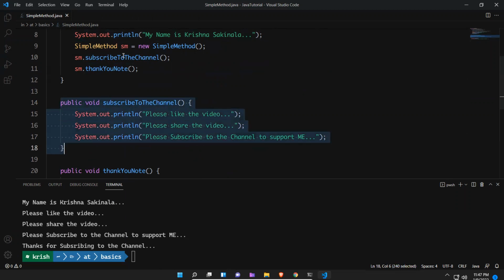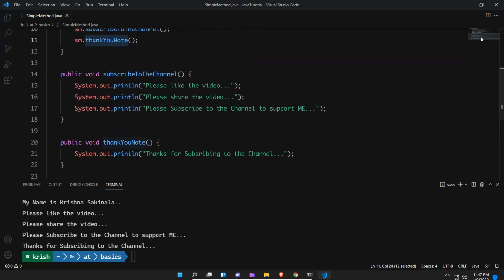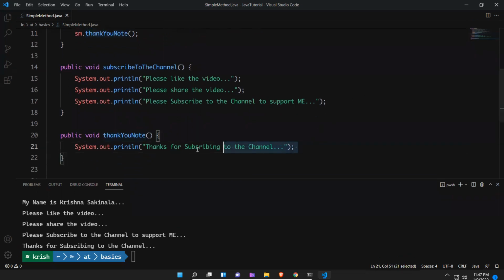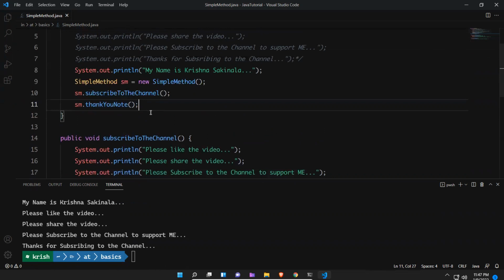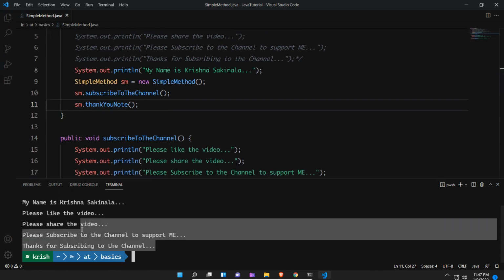So it will go back to here. Then to the next line. In the next line also it finds one method. Okay, let me go to this method. So it will go inside this method and execute whatever is inside it. After completion of this, it will come back here. After that, if you have anything, it will execute. After that, it finds the ending. So it will come out of that entire thing and give me the output.